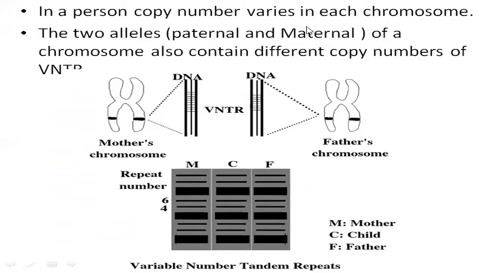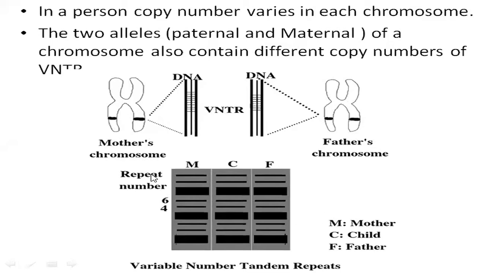So in a person, the copy number varies in each chromosome. Here itself you can observe, this is from the mother chromosome and this is from the father chromosome. So the two alleles of a chromosome also contain different copy numbers of VNTR.